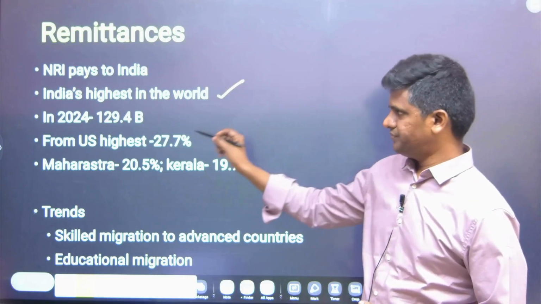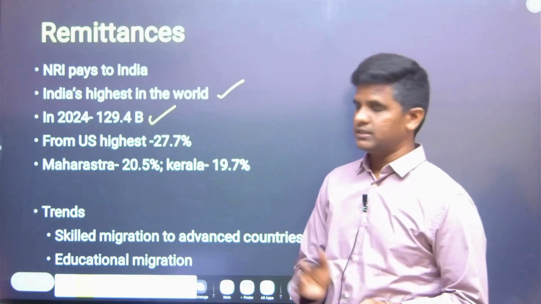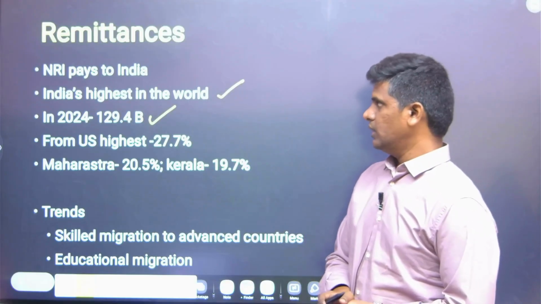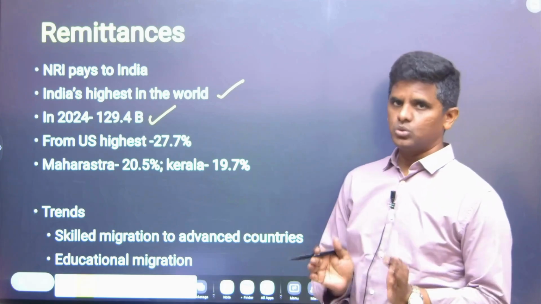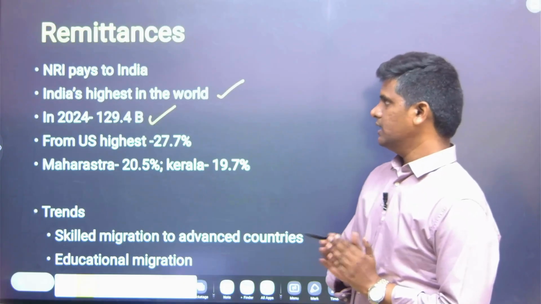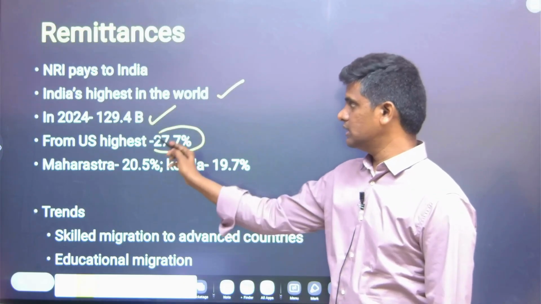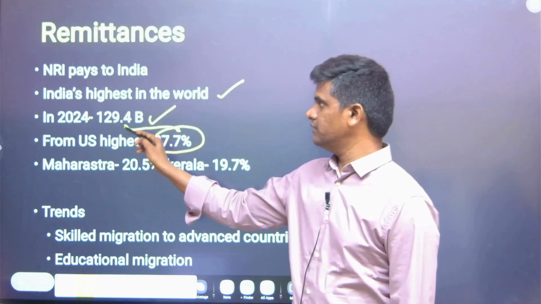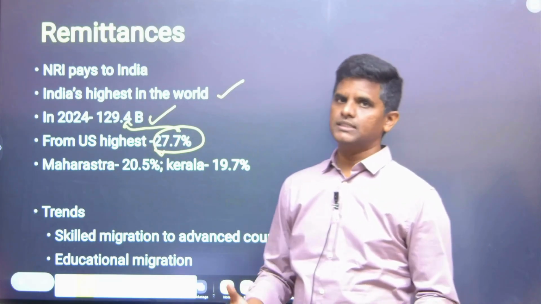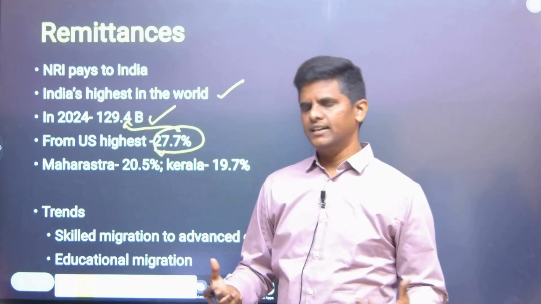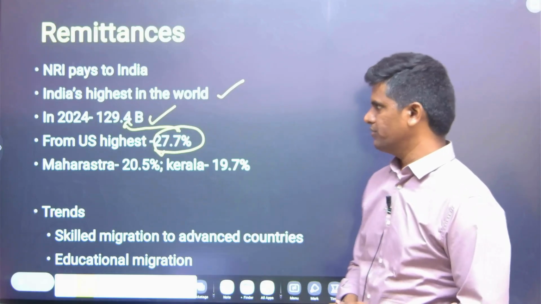the highest in the world. In 2024, we had a record 129.4 billion dollars we got from outside the world into India. So this is the biggest source of our forex reserves, and it's not like we got it from the Middle East. We got the highest from the US, that is 27.7% of this comes from the US. So that means we are getting from an advanced country. So highly skilled Indian immigrants are sending the money back to their families.